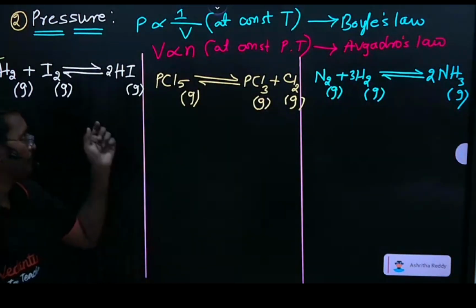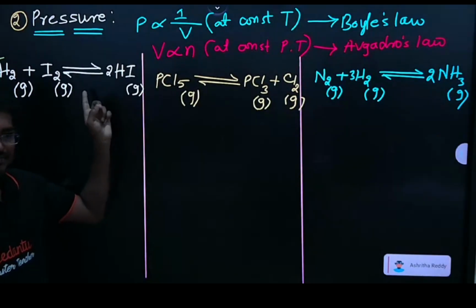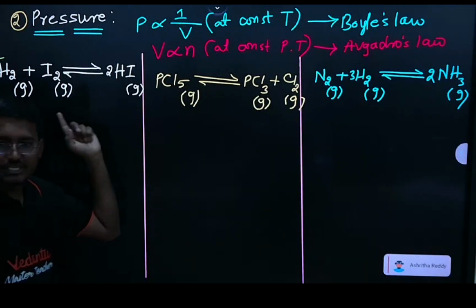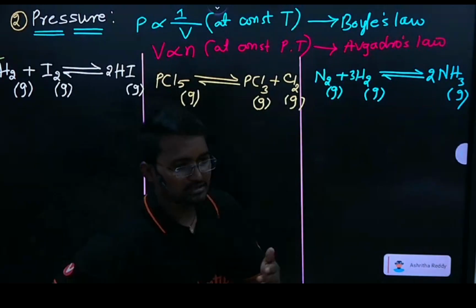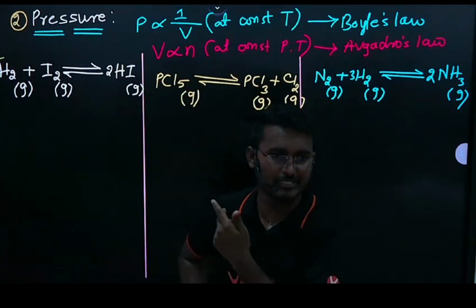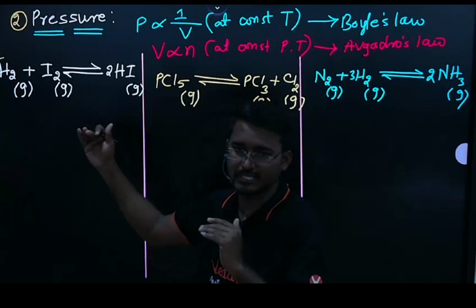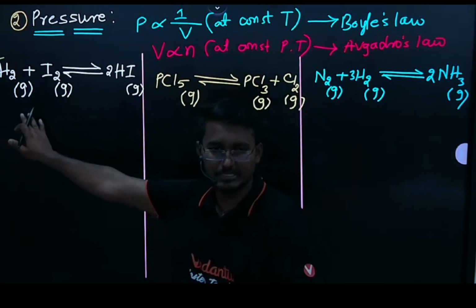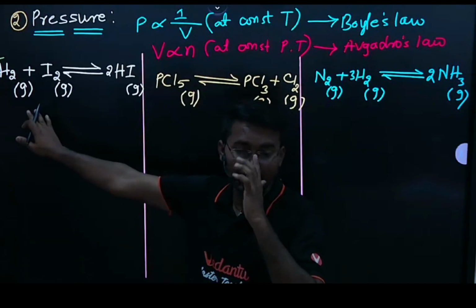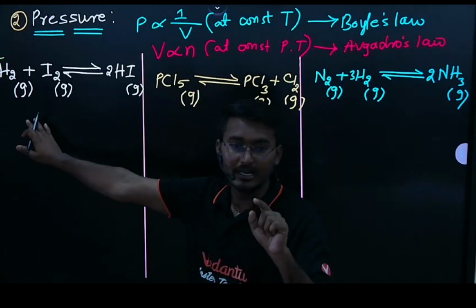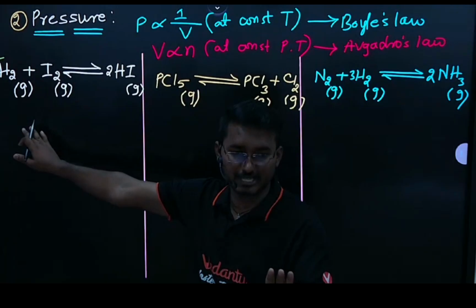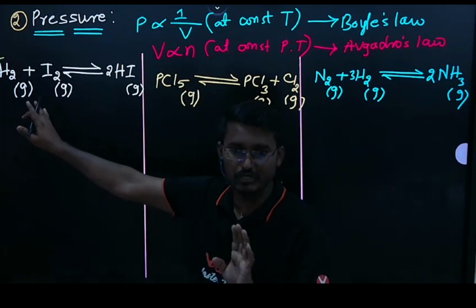In the first reaction, hydrogen reacts with iodine to form hydrogen iodide. What can I do here? I am going to increase the pressure of the reactants. Listen properly, we are not discussing concentration, we are discussing pressure.